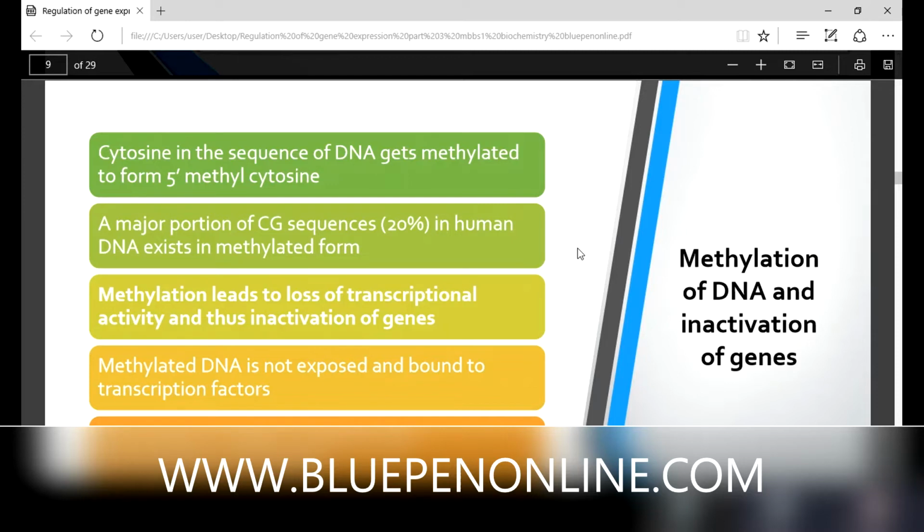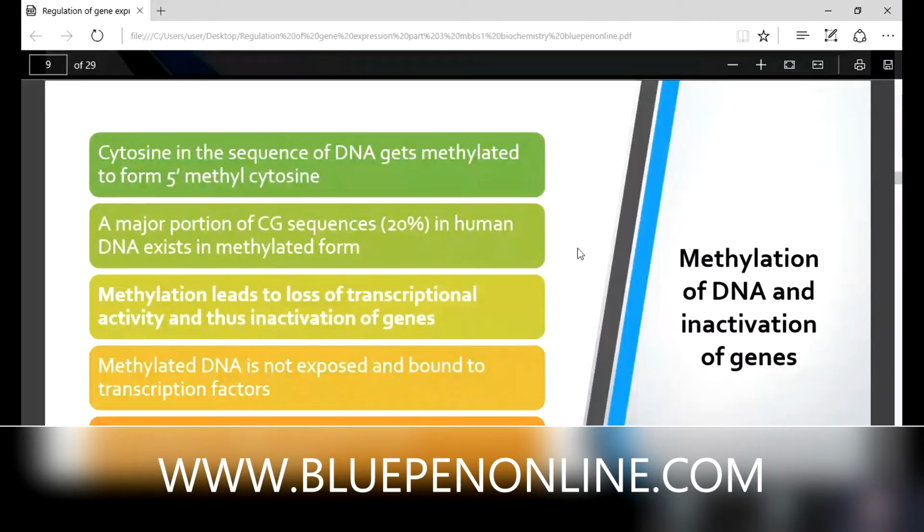Methylated DNA is the same as deacetylation, which we discussed. What happens in deacetylation? The acetyl group is removed. And what about the structure of the nucleosomes? It becomes inactive and tightly packed.